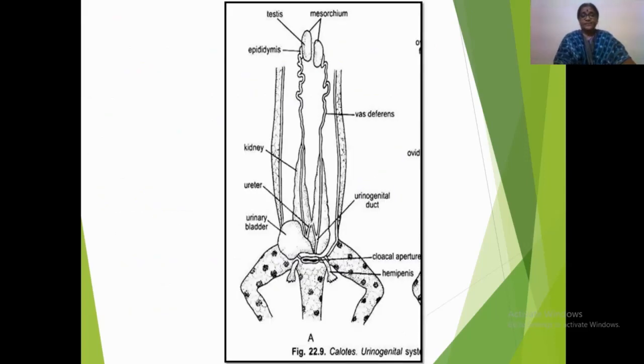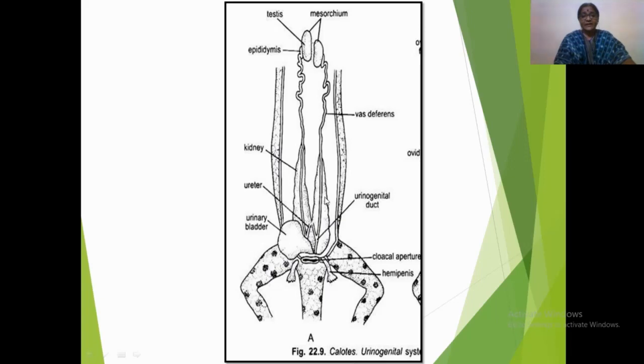Let us see the urinogenital system. First of all, we will see the excretory elements which are located in this figure. See here, the excretory organs or the excretory system includes paired kidneys, paired ureters, the urinary bladder, and this cloacal aperture. First of all, let us see the kidney.